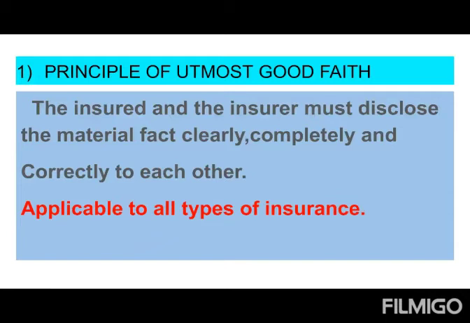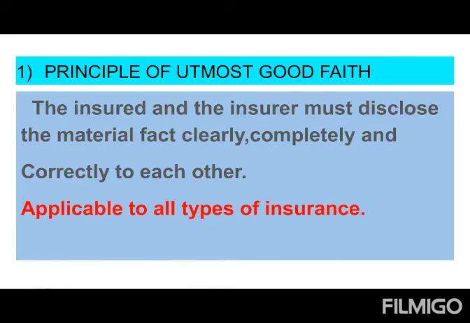In case, before taking the policy, he had any physical problems, the fact should be informed to the insurer. If he does not inform the fact and takes the policy, and something happens after the policy is issued, then the insurance company comes to know this person had such and such disease before taking the policy.